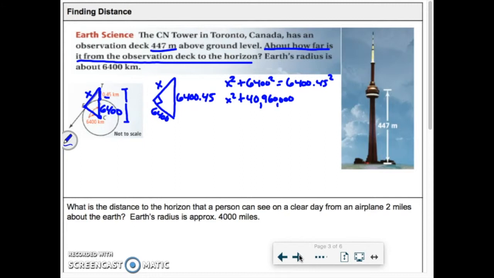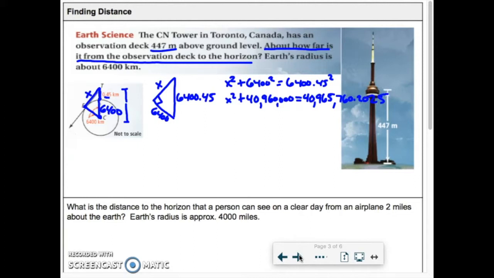Okay, that's equal to 6,400.45 squared. So this is also 40 million, but it's going to be a little bit bigger: 40,965,760.2025. Okay, so that's what we have for our square step.